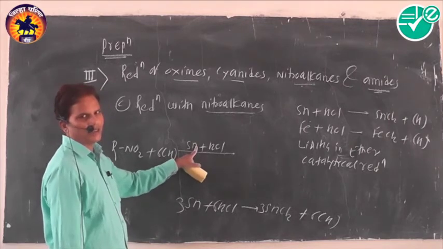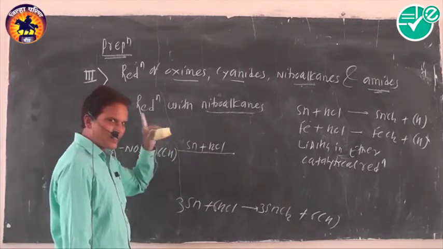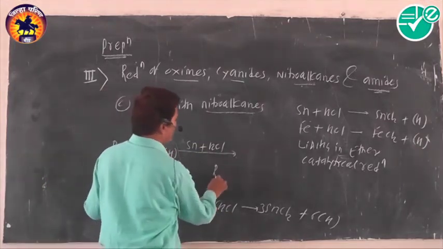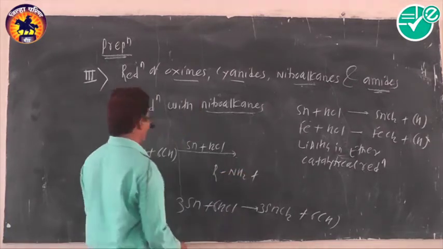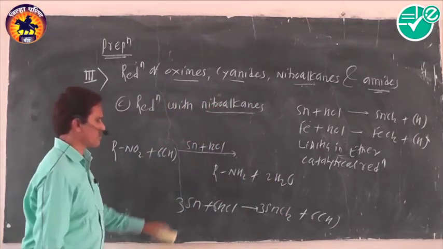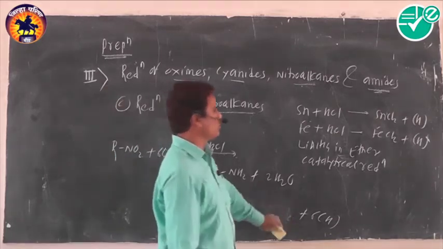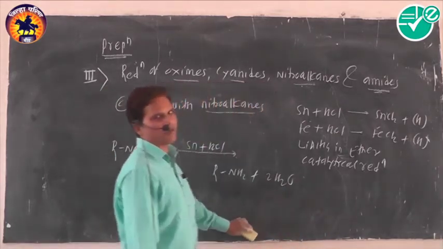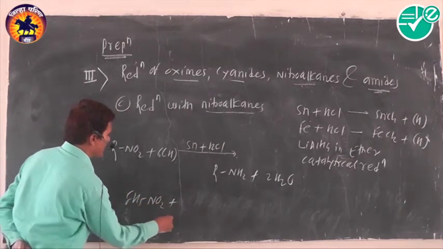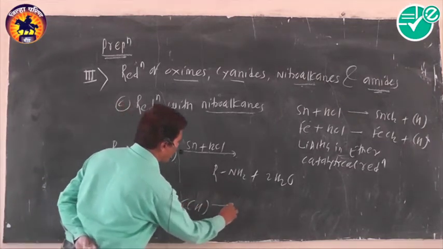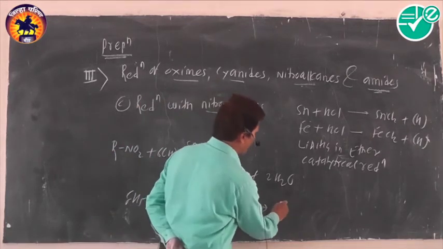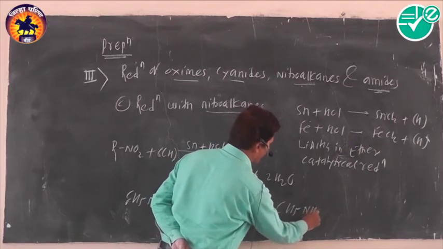And that's why we write, by using tin and HCl, 6 nascent hydrogens. Nitro group is converted into amino group, that is RNH2, and the 2 oxygen atoms are converted into 2 water molecules. Very simple. Suppose nitrobenzene is used. Nitrobenzene is again converted into an important compound, and the name of the compound is aniline.